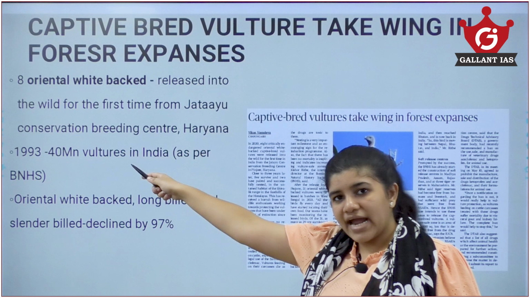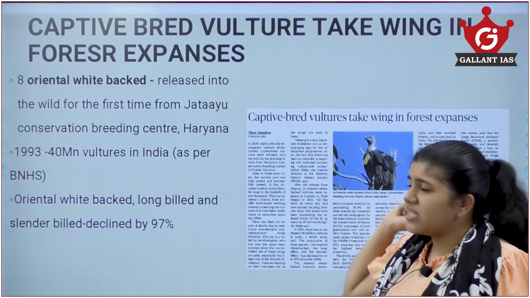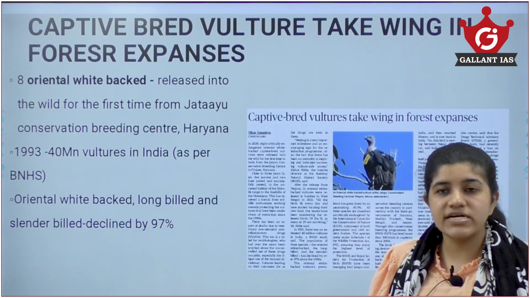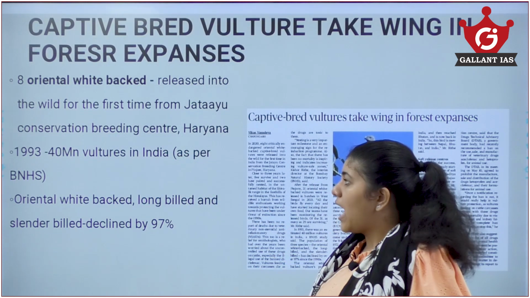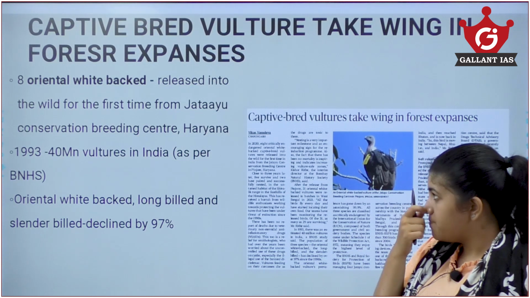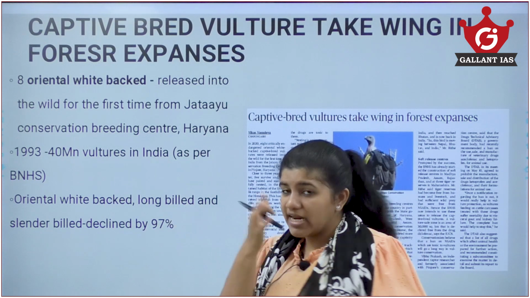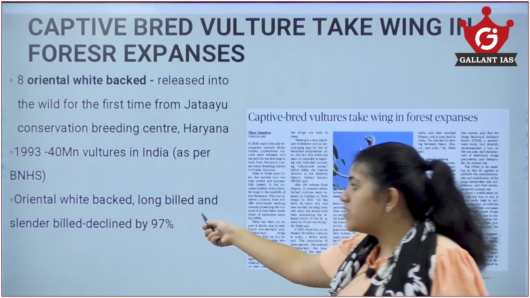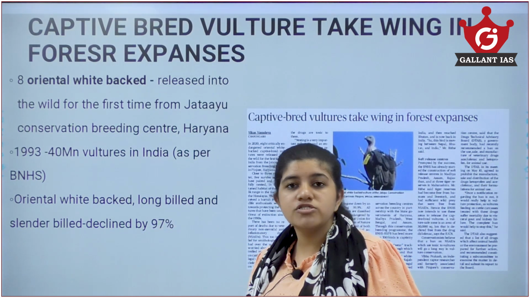So, you see that by 1993, there were 40 million vultures in India. They were flying freely, and vultures were not bred in captivity. About 40 million vultures existed then, as per the Bombay Natural History Society. Now, the population of 3 major categories of vultures, the oriental white-backed vulture, long-billed vulture and slender-billed vulture, declined by about 97% to 99%.